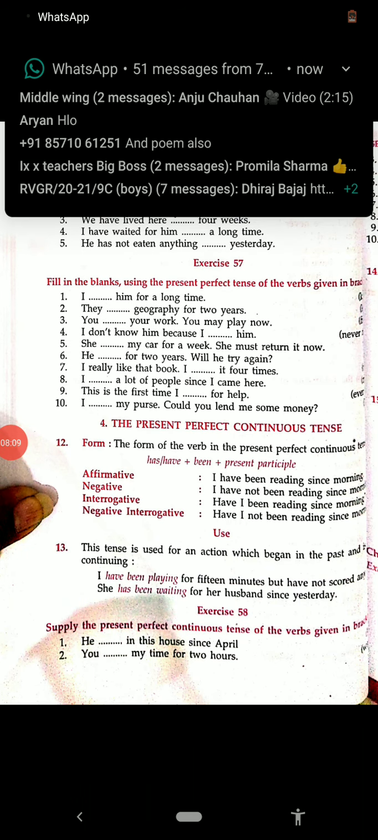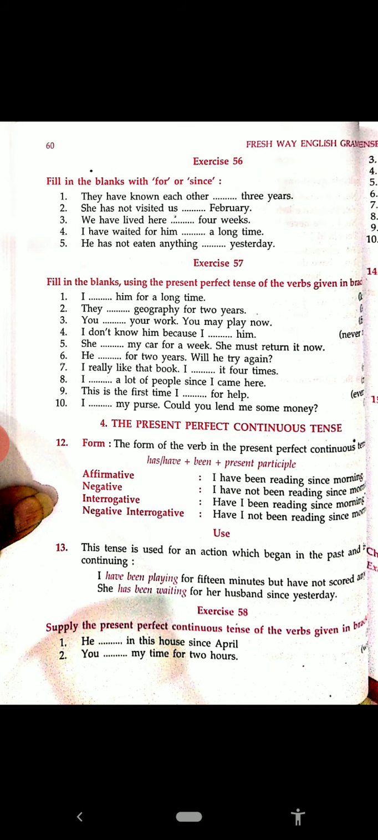Will he try again? I really like that book. I had read it 4 times. I have met a lot of people since I came here. This is the first time I have ever asked for help. I have lost my purse. Could you lend me some money?